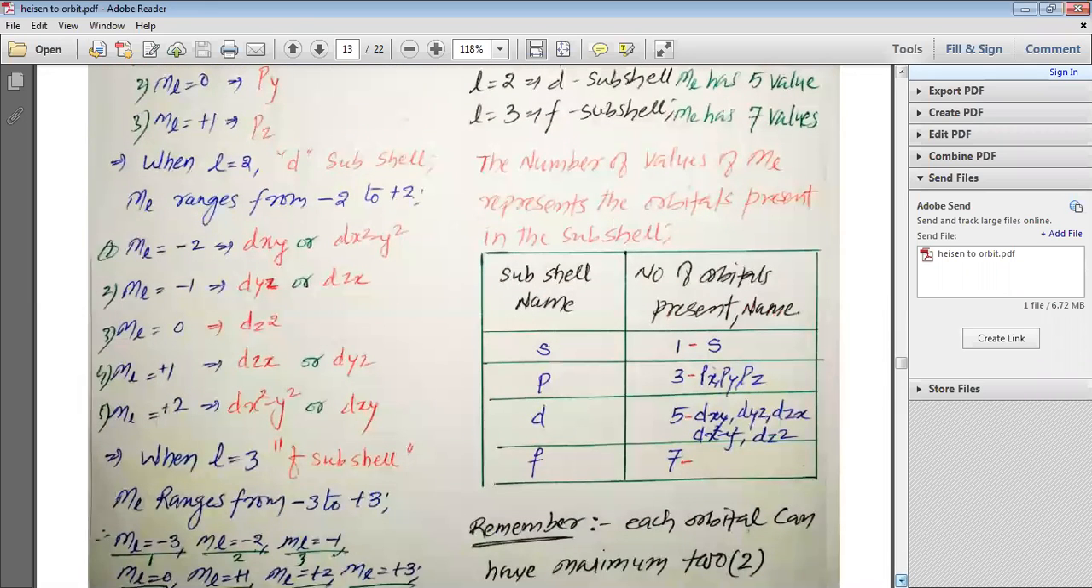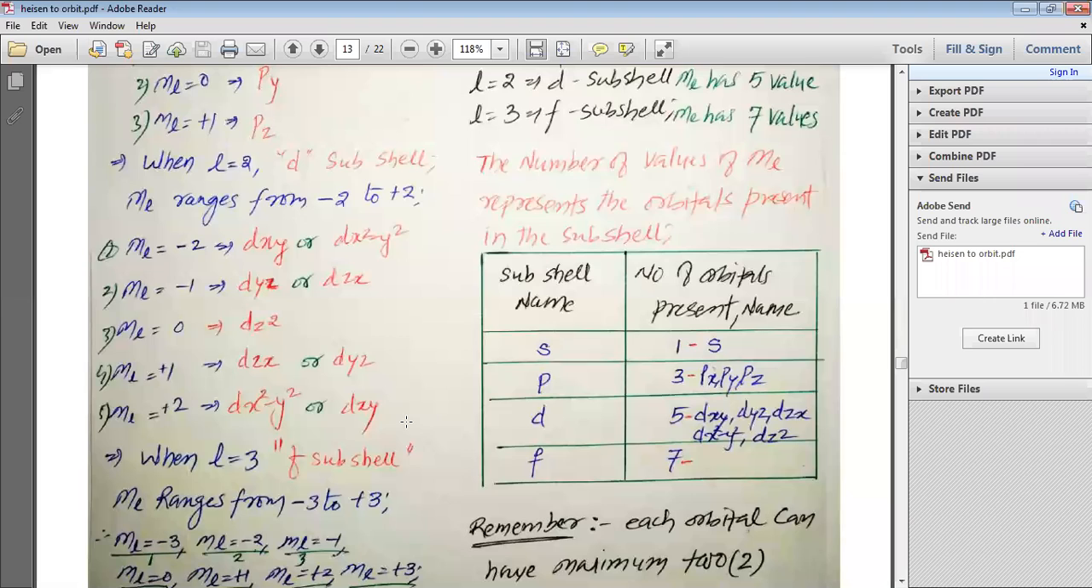In the same way, my dear students, when L is equal to 2, it represents the D subshell. So ml ranges from -2 to +2. So ml can be -2, -1, 0, +1, or +2. When ml is equal to -2, it represents either the dxy orbital or the dx square minus y square orbital. When ml is equal to -1, it represents the dyz orbital or the dzx orbital. When ml is equal to 0, it definitely represents the dz square orbital. When ml is equal to +1, it represents either dzx or dyz. When ml is equal to +2, it represents either dx square minus y square or dxy.